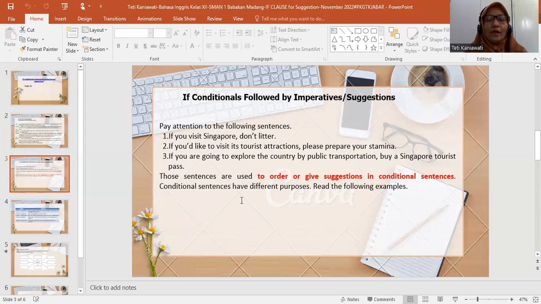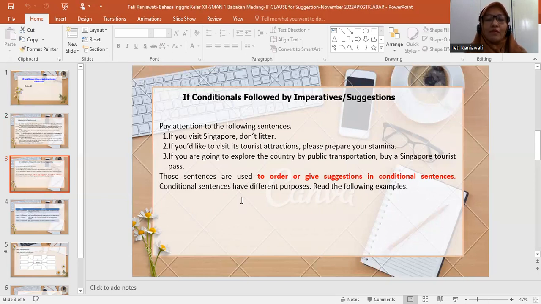We can see here for the following sentences. For the first one is if you visit Singapore, don't litter. And then the second one, if you'd like to visit its tourist attraction, please prepare your stamina. And the third is, if you are going to explore the country by public transportation, buy a Singapore tourist pass.